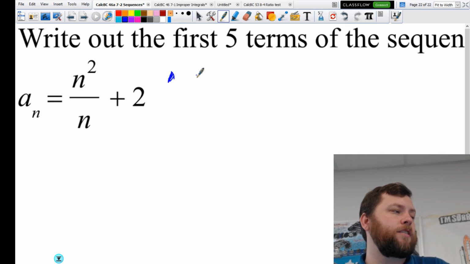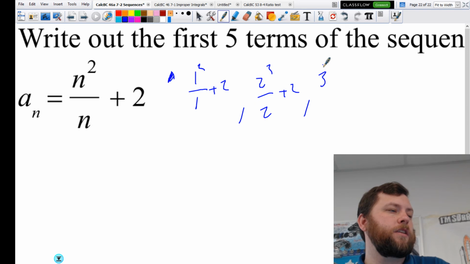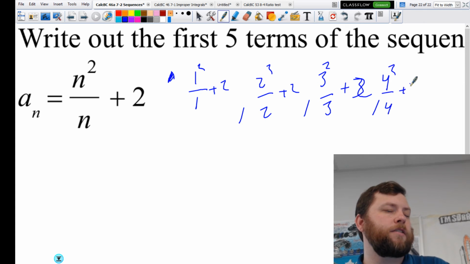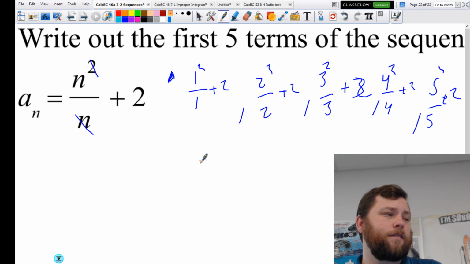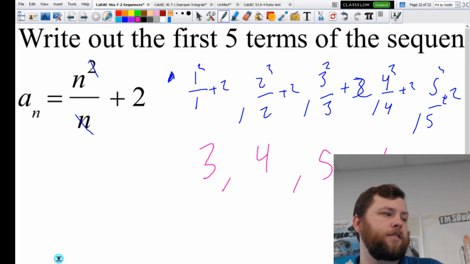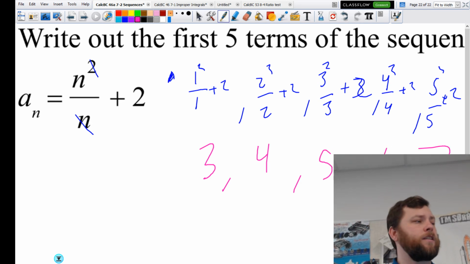So this is going to be 1. You start at 1 again. So it'll be 1 squared over 1 plus 2. 2 squared over 2 plus 2. 3 squared over 3 plus 2. 4 squared over 4 plus 2. 5 squared over 5 plus 2. I could have probably just canceled out one of these. Should have just done that. Been easier. So this will be 3. This is going to be 4. This is going to be 5, 6, 7. Easy. Next.